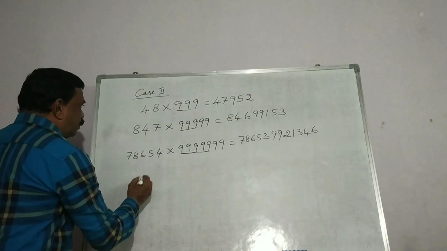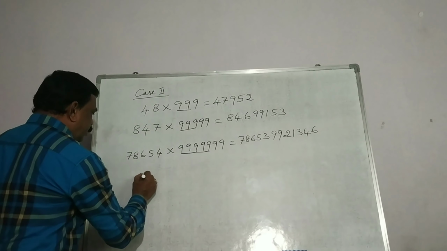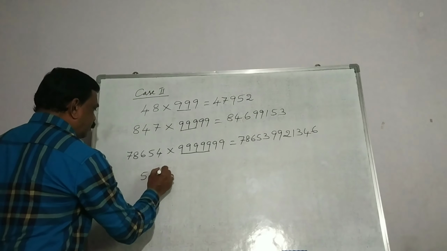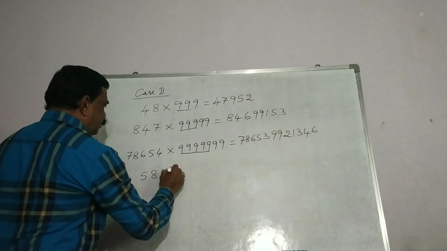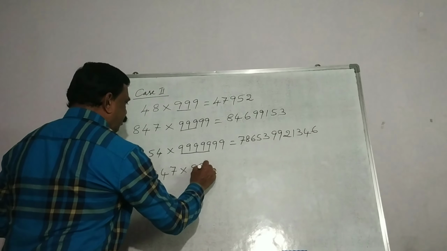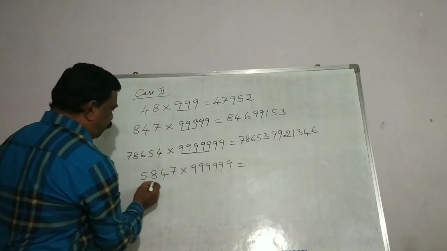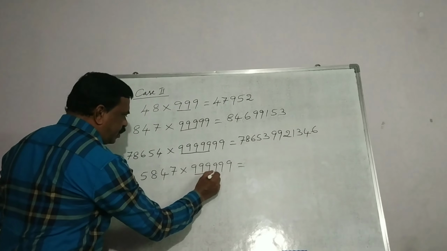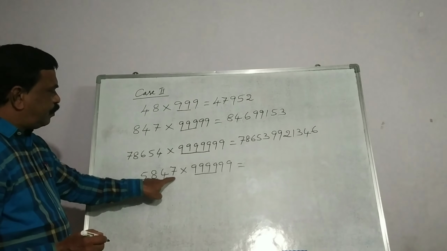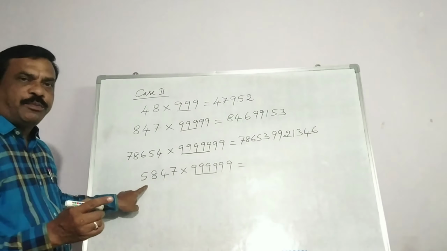Let us take one more. So here 4 digits are there. So underline 4 9s here. Now this number will reduce by 1.